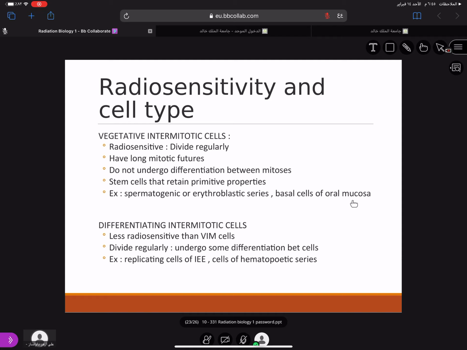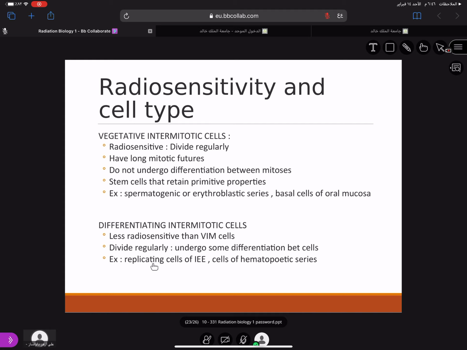Also basal cells of oral mucosa. This is our concern. Basal cells of oral mucosa or mucosal cells. So these are highly radiosensitive. Less radiosensitive are differentiating endomitotic cells. Okay, they divide regularly, but they undergo some maturation. If the cell undergoes maturation, it becomes less radiosensitive. Examples are replicating cells of inner enamel epithelium or cells of the hematopoietic series, meaning RBCs and WBCs.